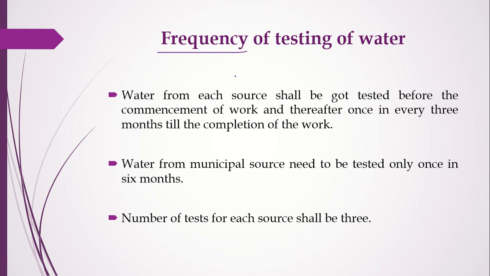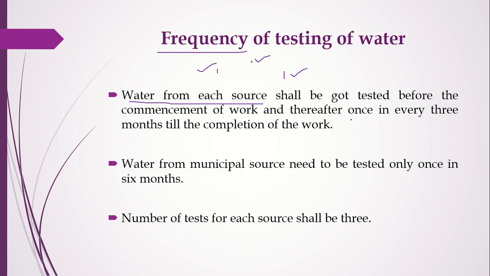If you are using water from multiple sources, obviously you have to test the water you are getting from each source separately, before the commencement of the work. If you are getting water from 3 sources, the water from every source should be tested before commencement of the project.